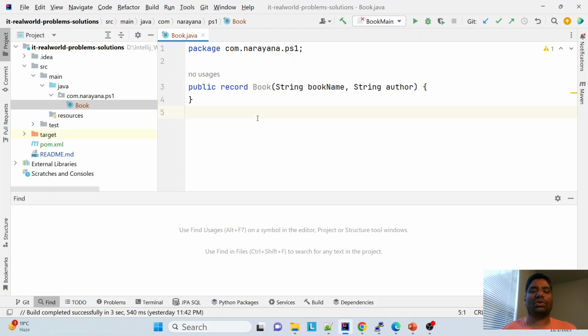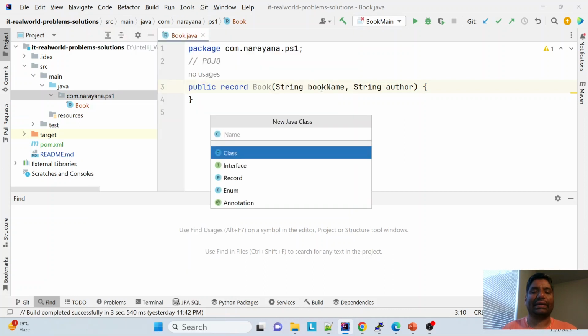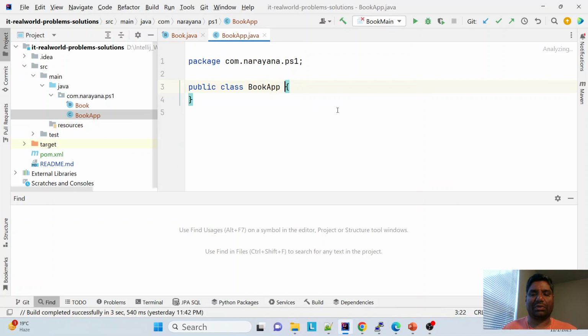This is my POJO, ready. This is the new style of POJO writing. No setters, no getters, the record gives us everything. So let us go ahead and create the main driver, book app. This is the main class which I am going to use.